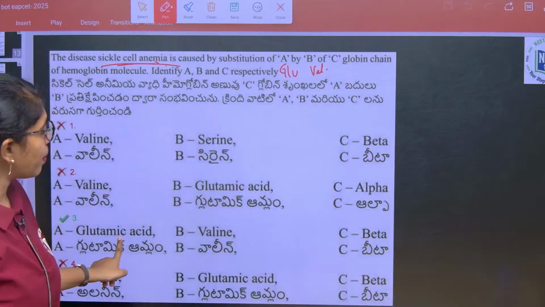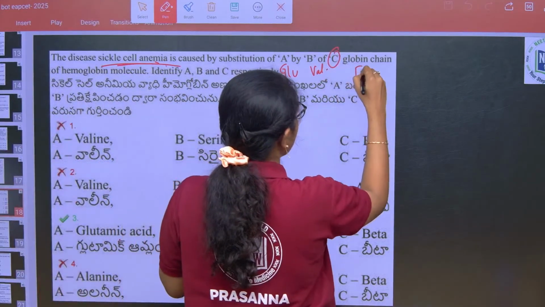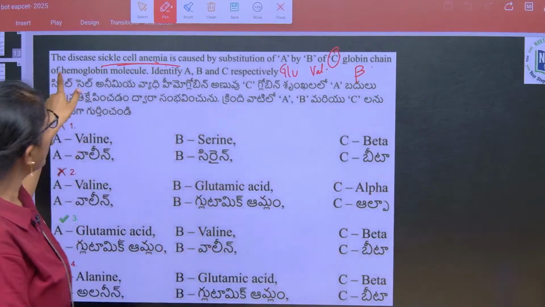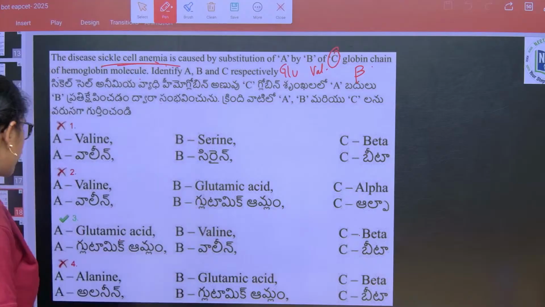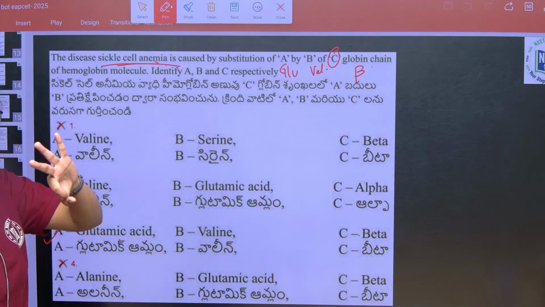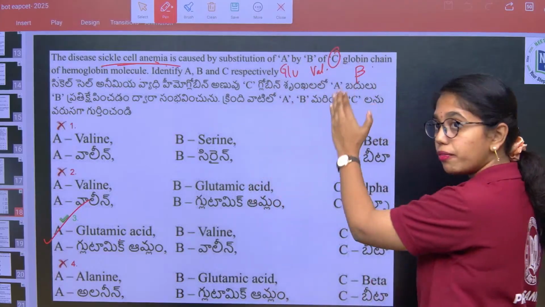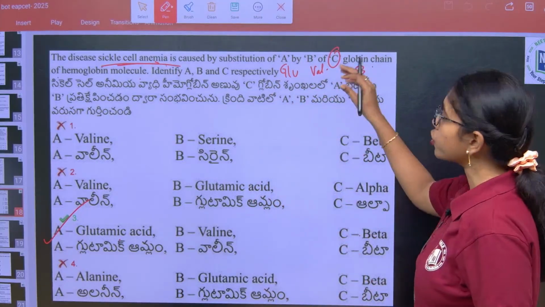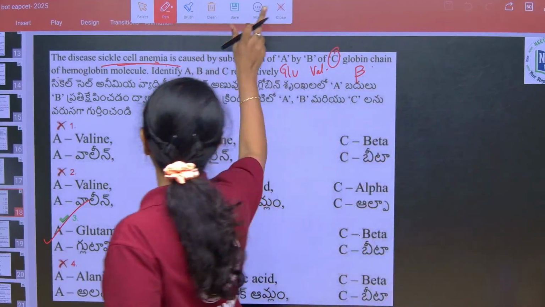Glutamic acid by valine in which chain? In the beta globin chain of the hemoglobin molecule. Here the right answer is option 3. Glutamic acid is substituted by valine in the beta globin chain of RBC.